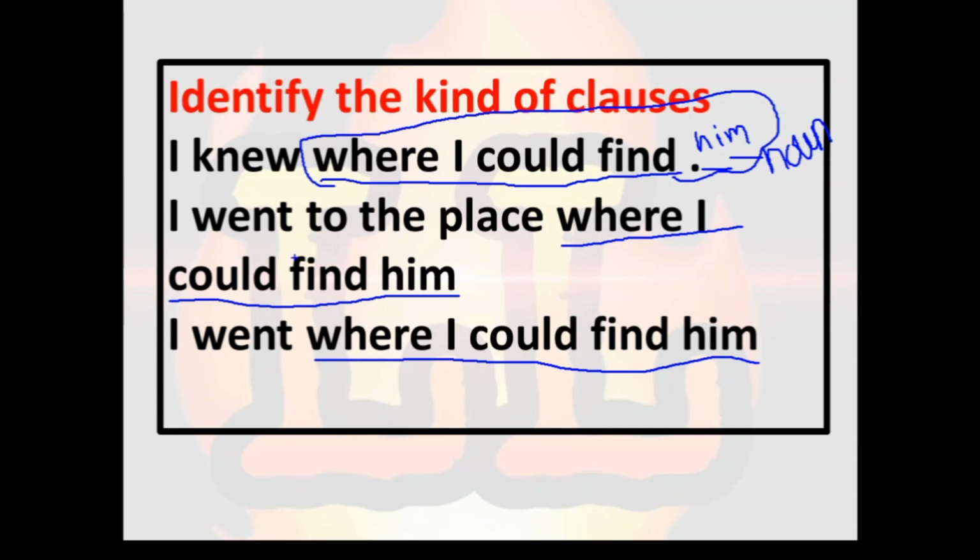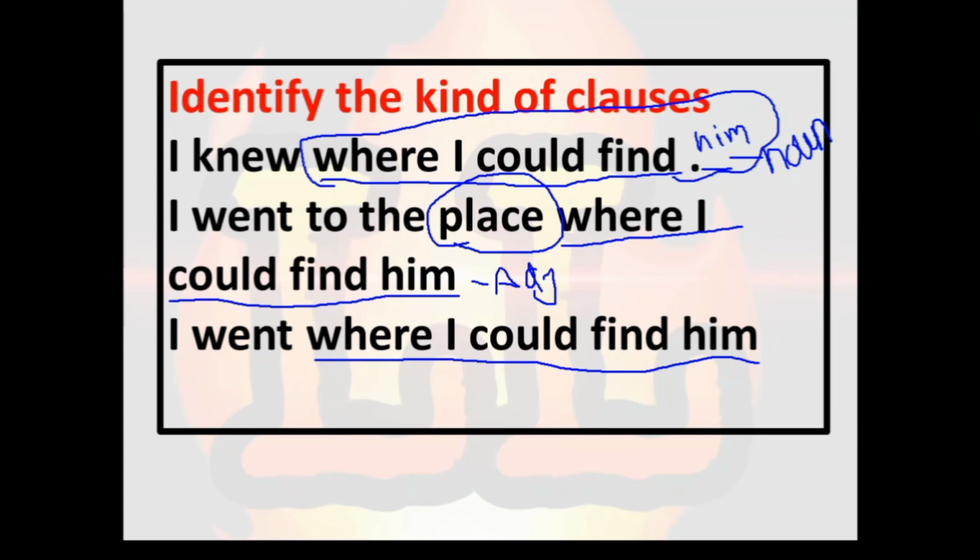So let's see what is in the second example. I went to the place where I could find him. Here, where I could find him gives more information about the place. The place is a noun. I went to the place. Which place? Where I could find him. So in the second example, it is giving more information about a noun, and that's why it is called an adjective clause.